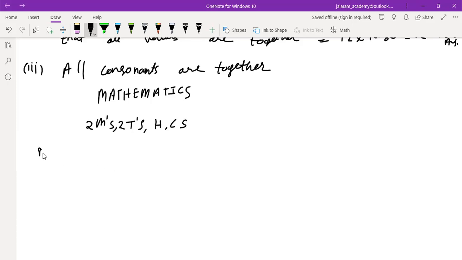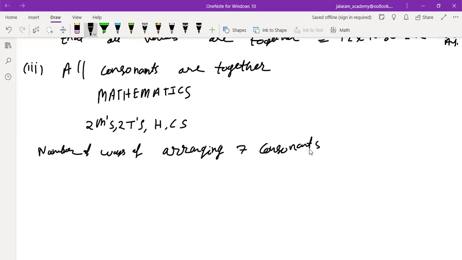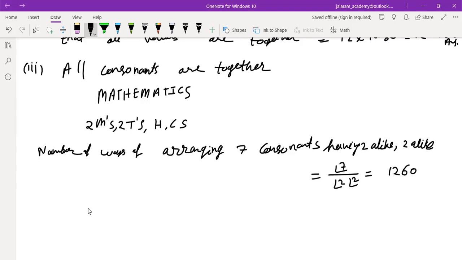So number of ways of arranging 7 consonants, what will be the number of ways? Can you tell? The 7 consonants having 2 alike M's and 2 alike T's is given by factorial 7 upon factorial 2 into factorial 2. That is 1,260. Is that clear to you?